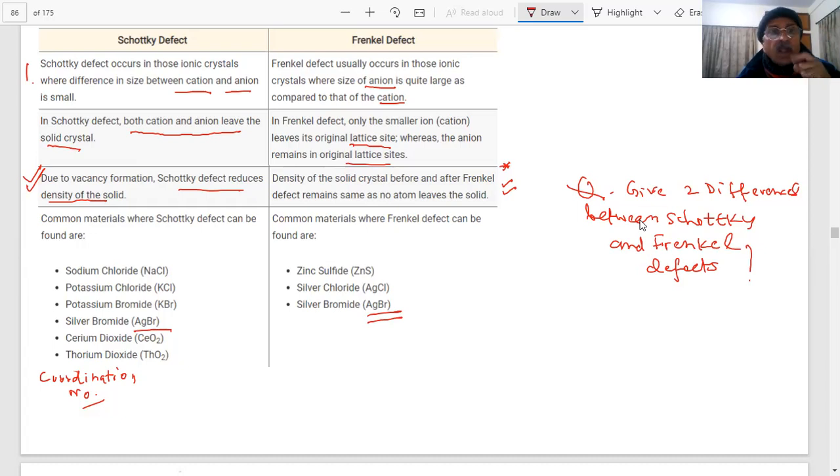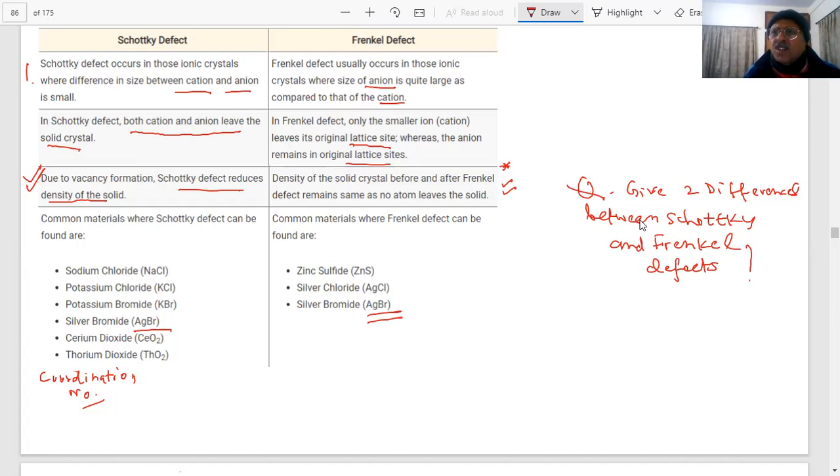So Frenkel will have a larger one. Why? Sir, because in Frenkel the ions are not leaving the crystal. How does it affect it? They are moving to the interstitial site, but we are talking of the coordination number.